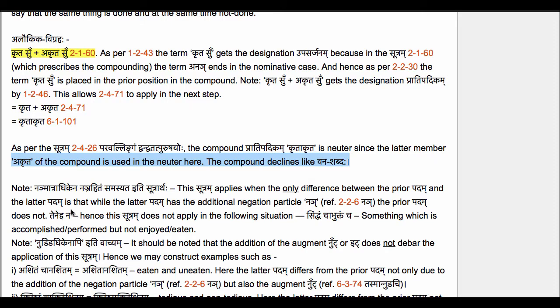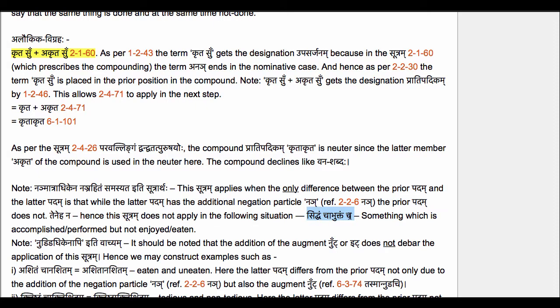Note here says that nyai matra adhikena nyai rahitam samasyate iti sutrarthaha. This sutram applies when the only difference between the purvapadam and the uttarapadam is that while the latter, the uttarapadam, has the additional negation particle nyai, the prior padam does not. Tena iha na. Hence, this sutram does not apply in the following situation.